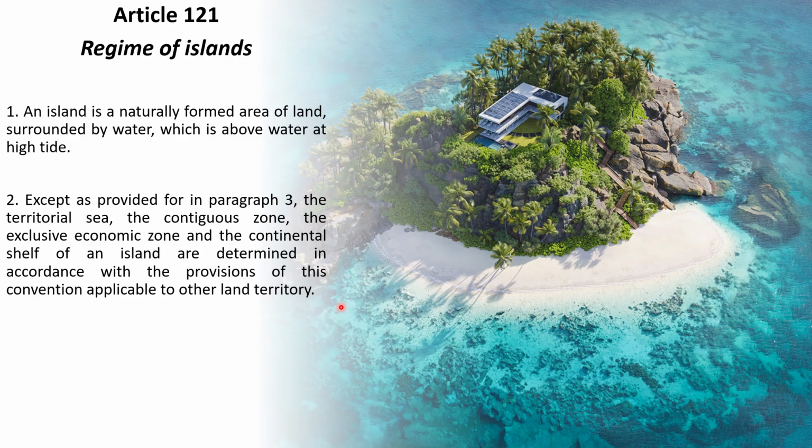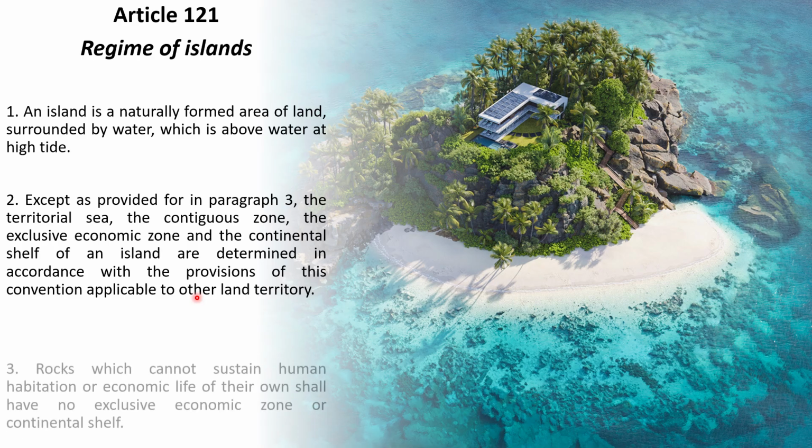It means that if you can establish a land mass within the water as an island, then that island will have all the maritime zones, which include territorial water, contiguous zone, exclusive economic zone, and continental shelf. So that's why you see that most of the big nations, if they find a land mass within the water body, they want to claim it as an island and they want to claim all the other maritime zones, right?